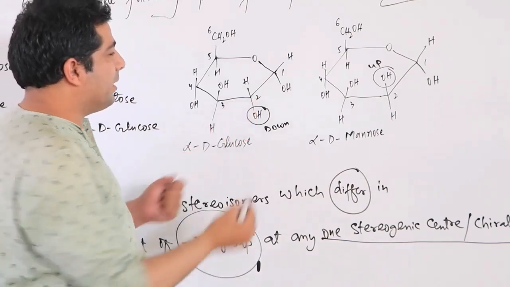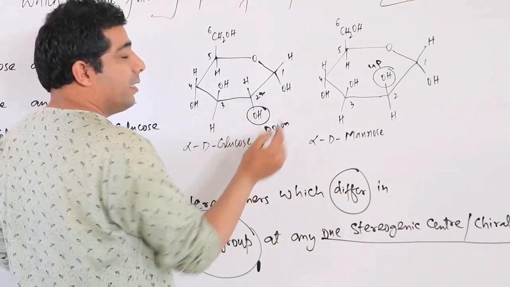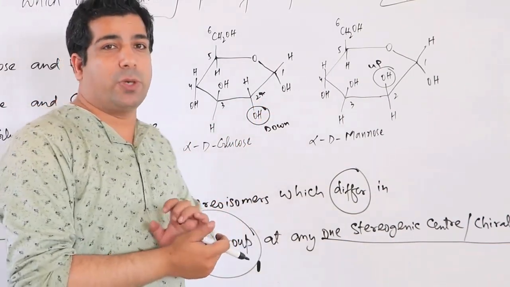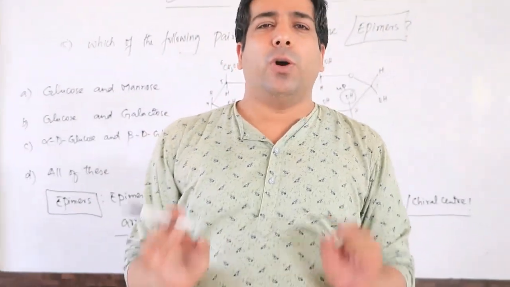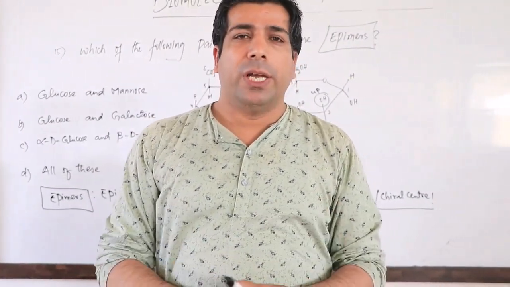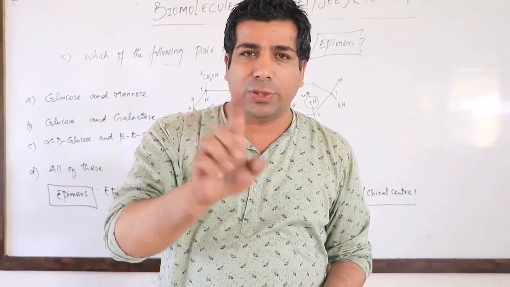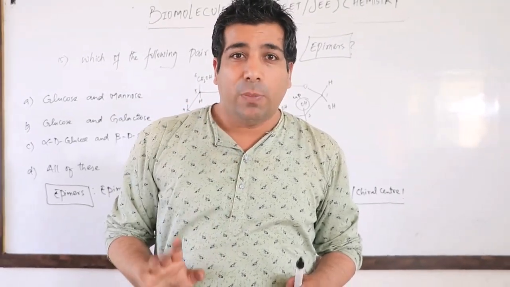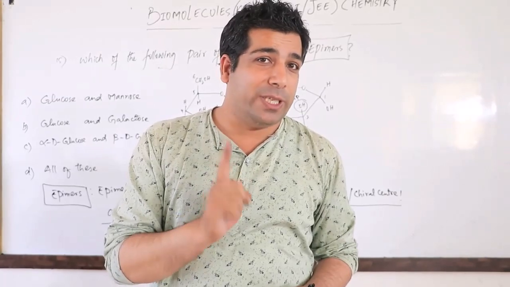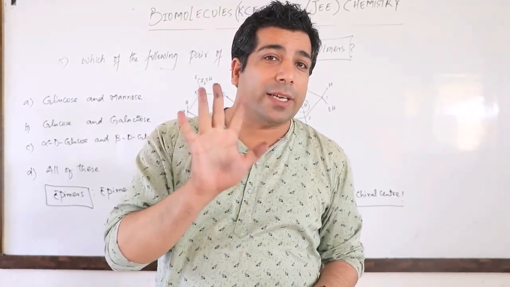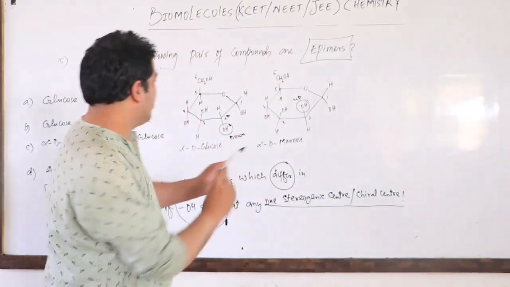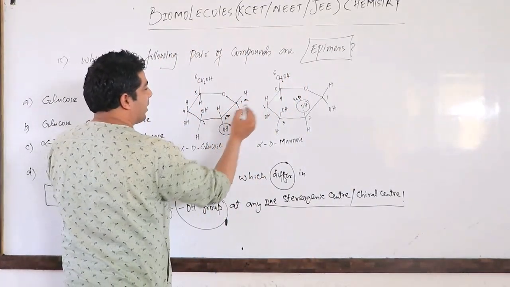This second carbon is a chiral carbon. Remember, in the cyclic structure of glucose we have 5 chiral carbons. If you take the open structure of glucose, you will have only 4 chiral carbons: 2, 3, 4, 5. But in the cyclic structure, you have 5 chiral carbons. Have a look: the first one is chiral, the second is chiral, the third, the fourth, and the fifth are also chiral.